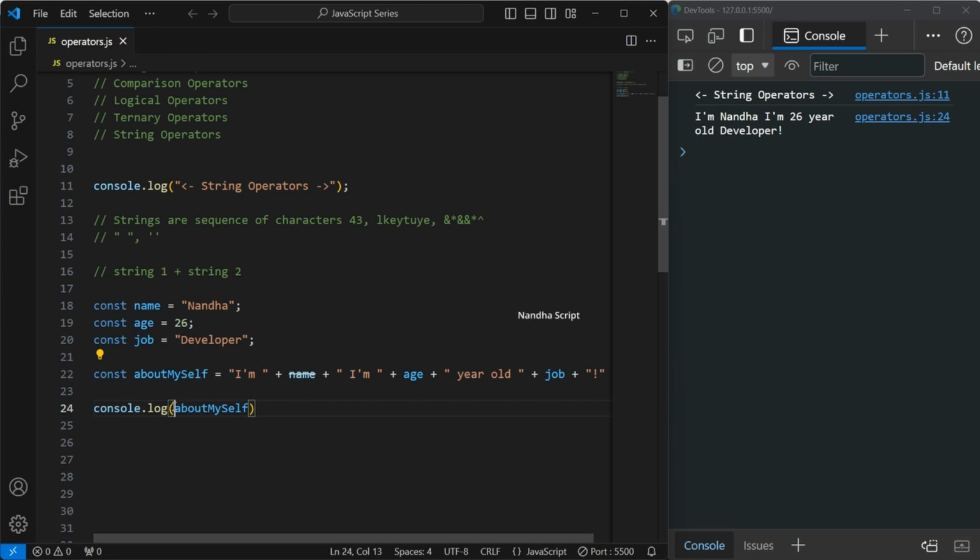We can check the typeof also. If I add typeof, you can see this is a string. I hope you understand this. Basically, string concatenation means adding two strings. It can be two strings or multiple strings. Adding multiple strings is called string concatenation. I hope you understand this.